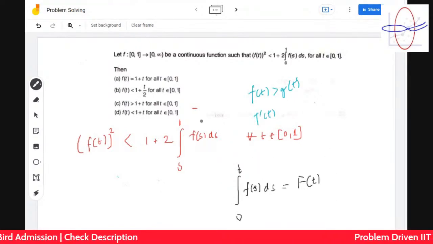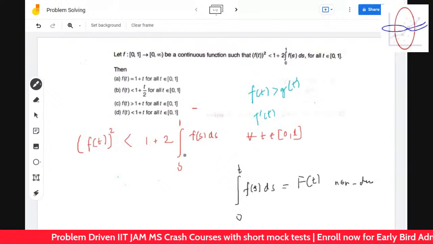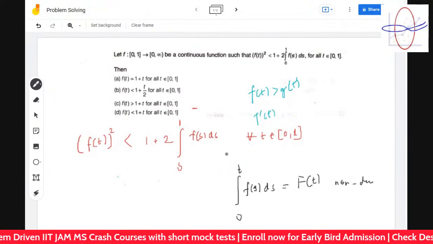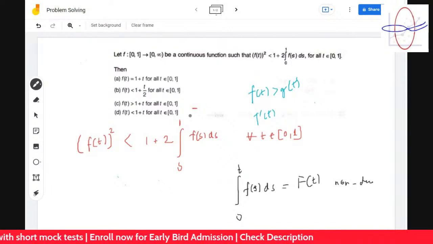Since f is a non-negative function, it's just like a CDF, so F(t) is non-decreasing. So this is the maximum value that the integration can take, F(t) is the maximum value it can take.